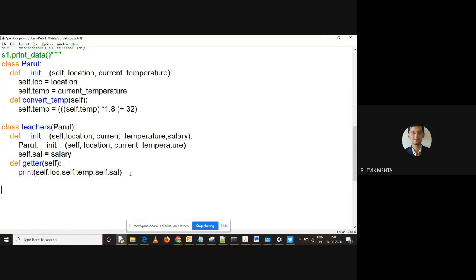Teacher class is inheriting values from Parul class, right? Now let me have another class, Students, right? And this is also inheriting from Parul. So in the earlier case, what we have done, there was a parent class which was Vehicle, TwoWheeler class was inheriting from Vehicle class, and Scooter was inheriting from TwoWheeler.